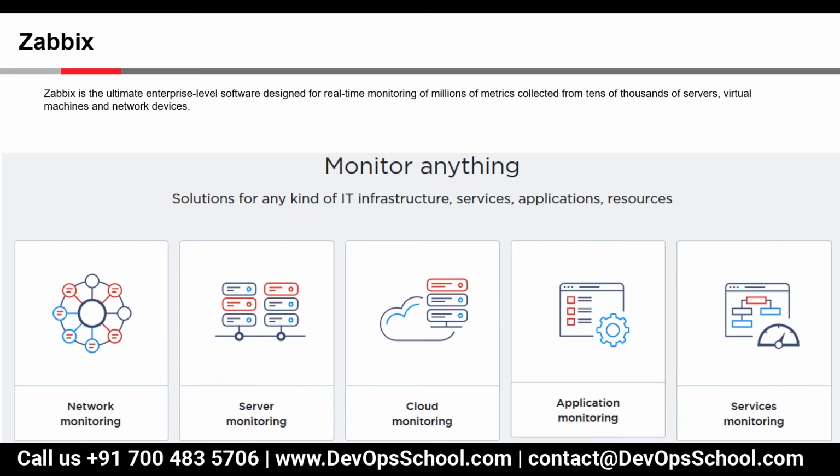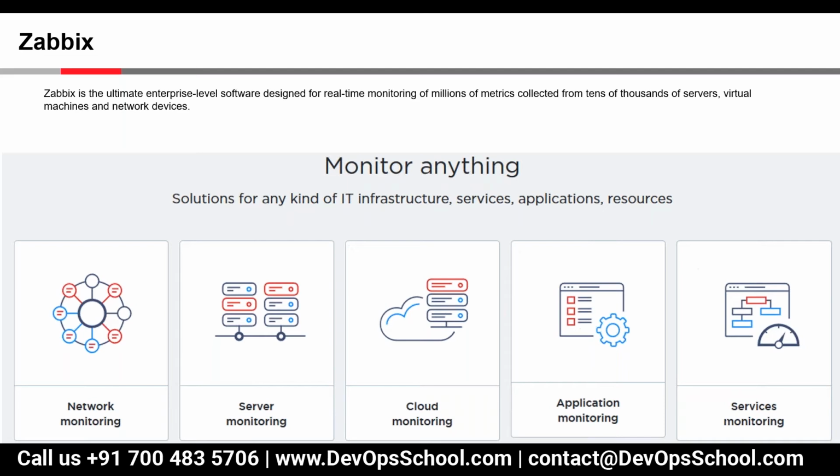So it is not 100% that there will be a solution to monitor that. Customization means the template should also be customized, or a developer needs to create a script to monitor that, and then we can add it on the tool. If a developer customizes the tool and we want to add the script in Zabbix, where will we add that script? That will be on the server end only.